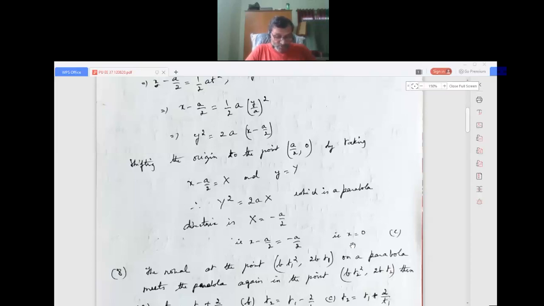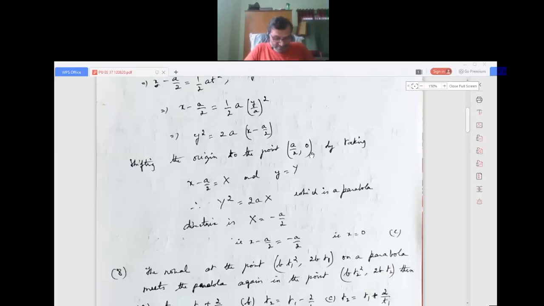Now you can see here one method I'm explaining. There is some problem in the internet, I'm trying to adjust it. Okay, please excuse me. Another method is shifting the origin to the point a by 2 comma 0, by taking x minus a by 2 as capital X.